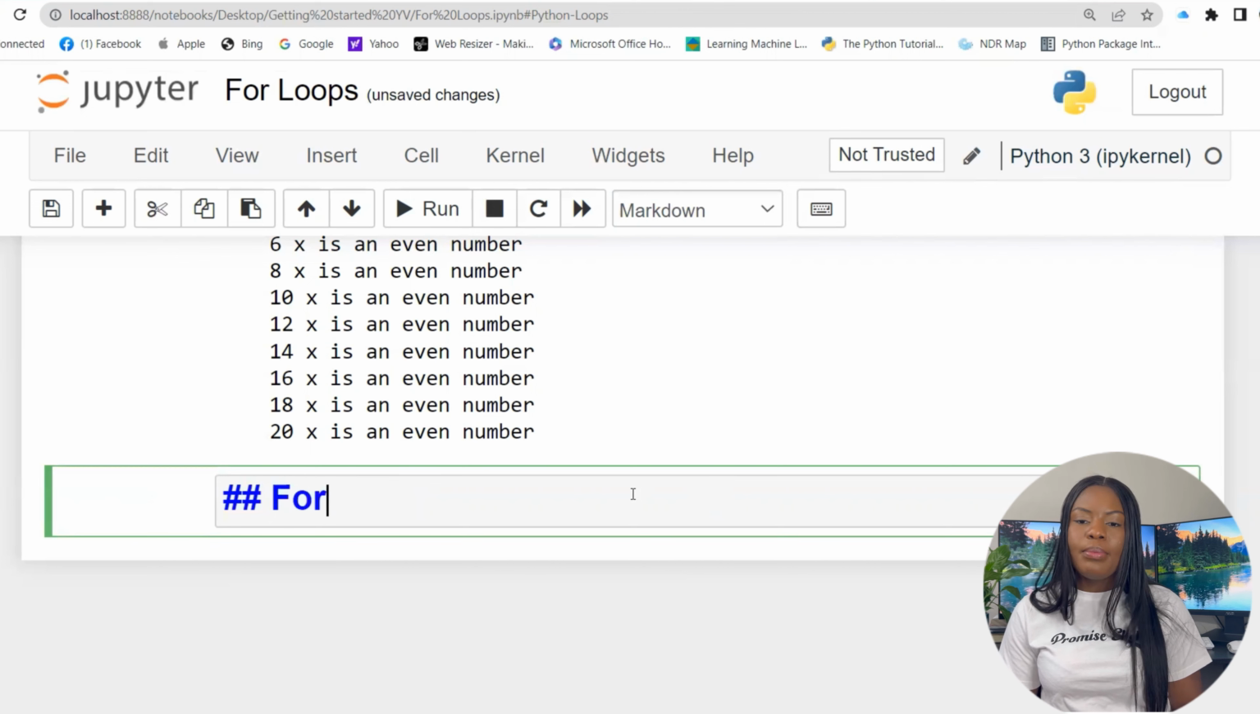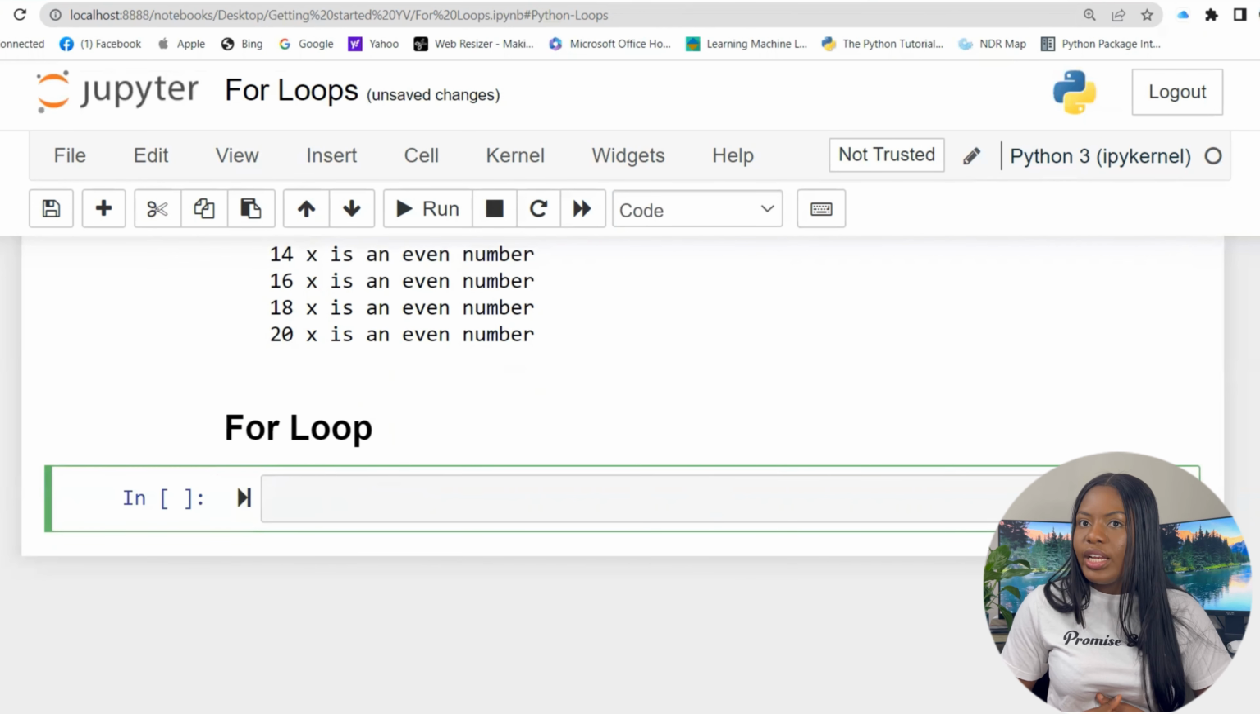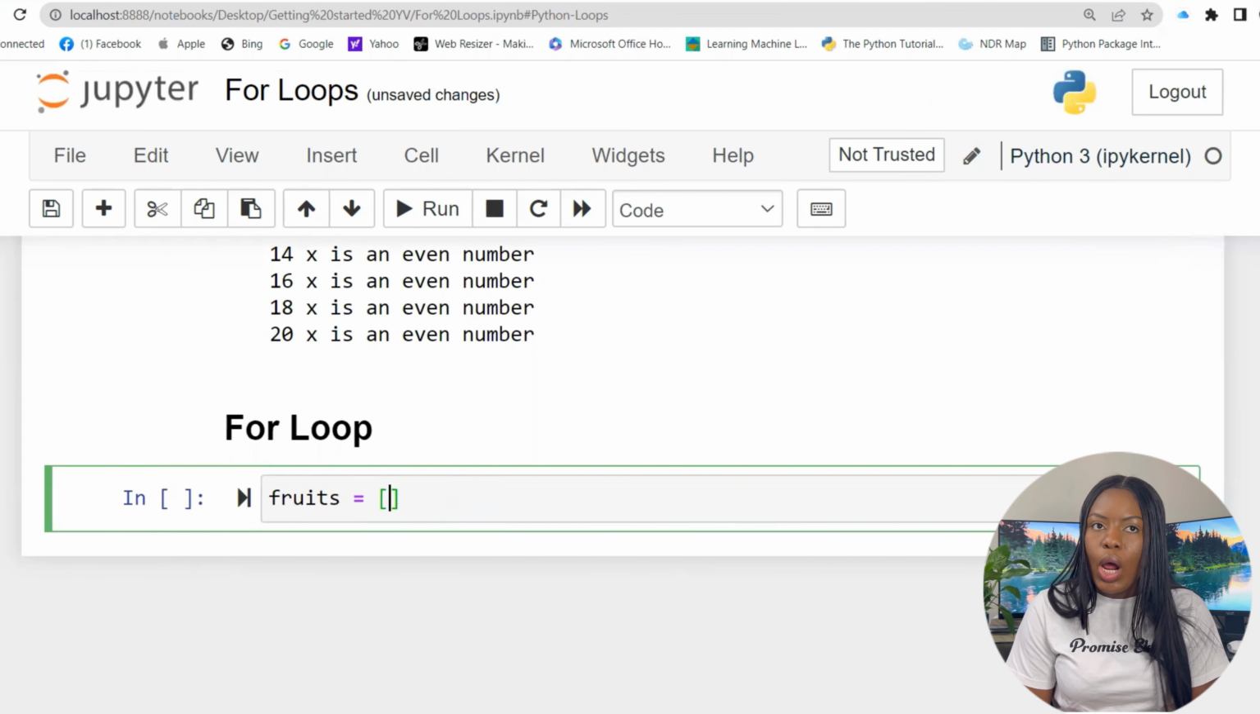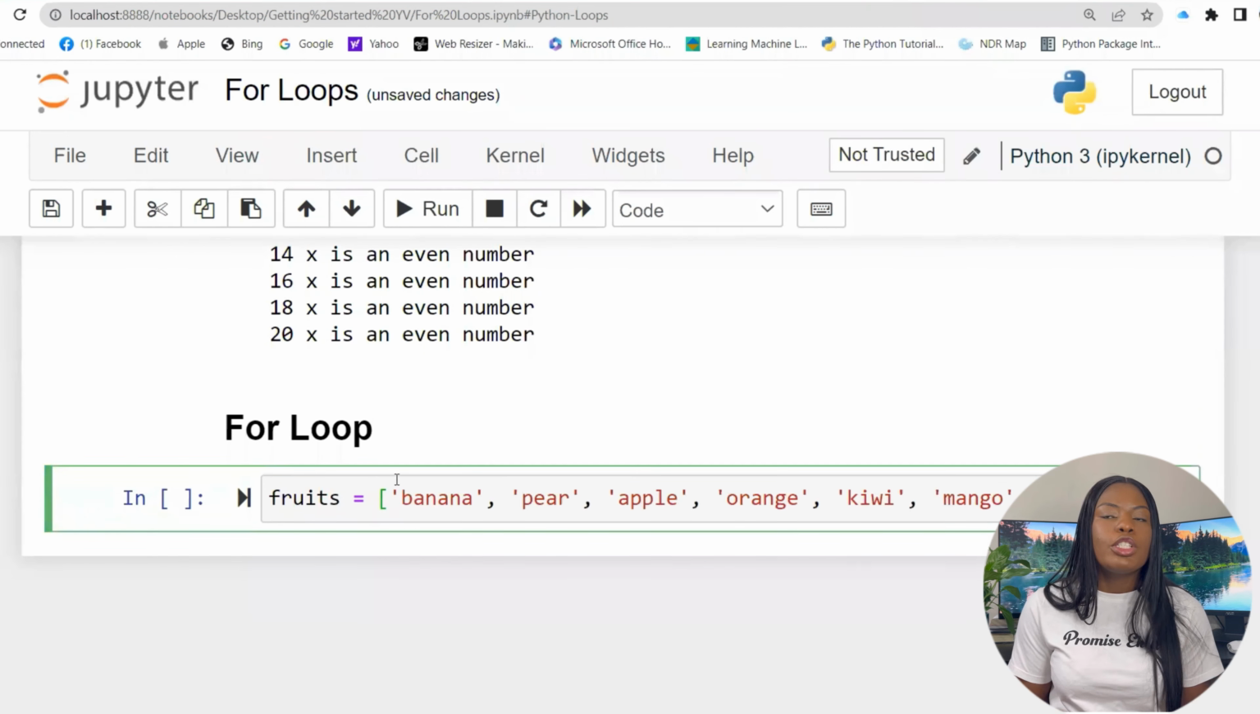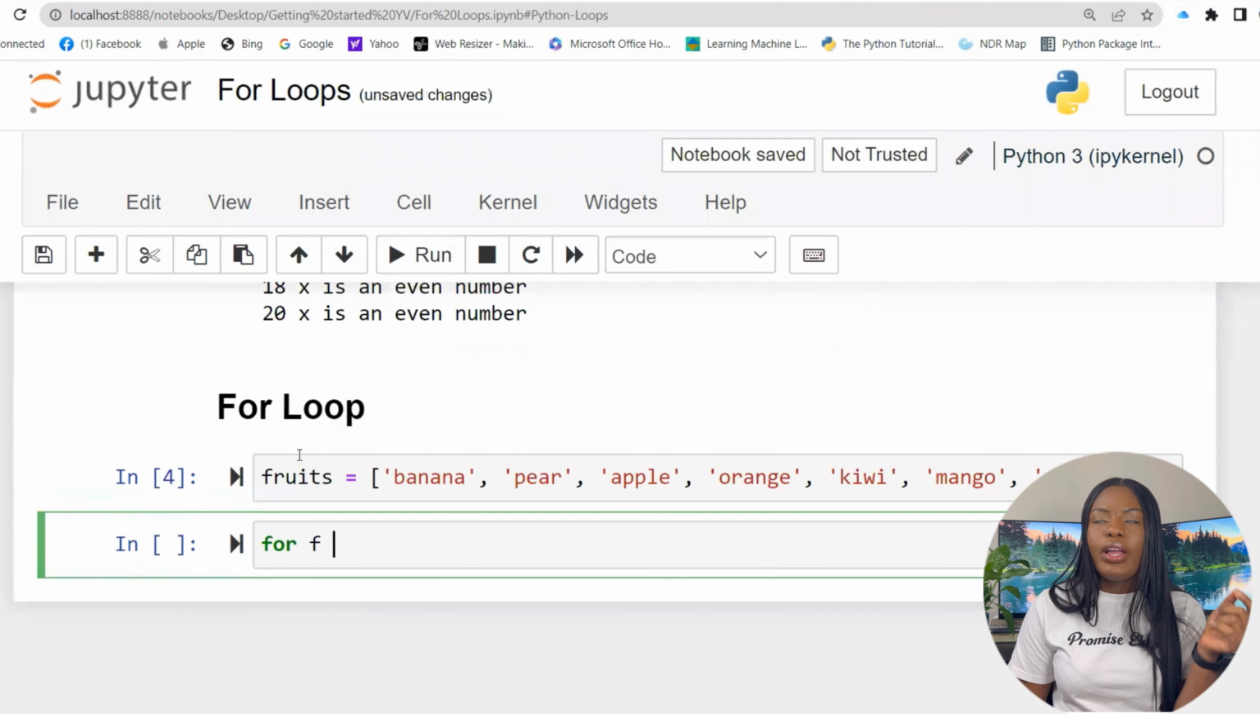Now let's go over to for loops. So you could loop through numbers, lists, items. So let's create a list called fruits with different fruits in it. So I can say for f, it could be anything. You just pick any letter, it could be from A to Z. For this in this, print this. So for f in fruits, print.